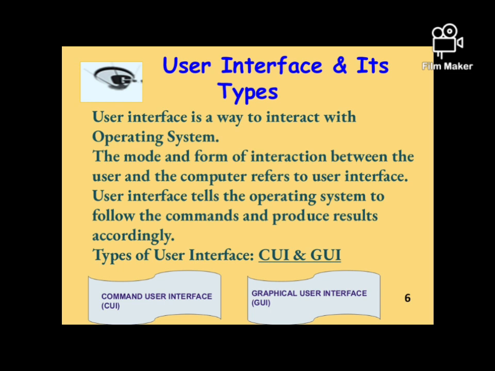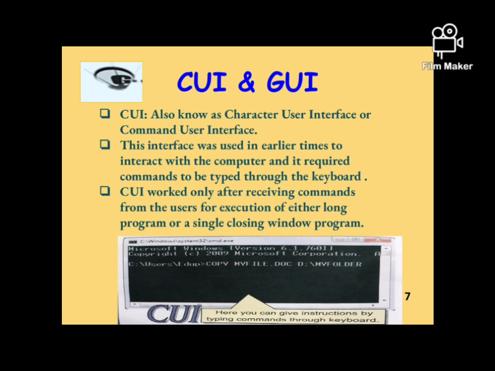The next thing that we are going to discuss are the different types of interfaces. The first one is command based interface, or character user interface, or command user interface. Generally, character user interface is referred to as CUI. This user interface was designed earlier when the system did not have any graphics. It only worked by typing commands from the keyboard. It was generally used to get results by typing different types of commands.